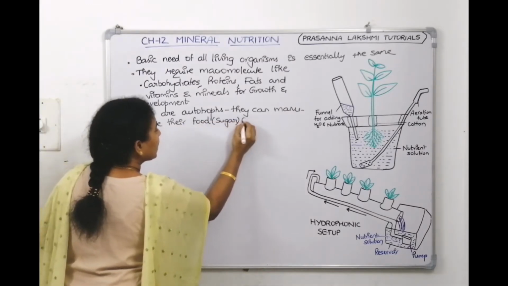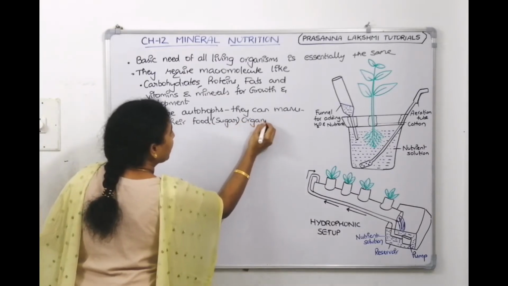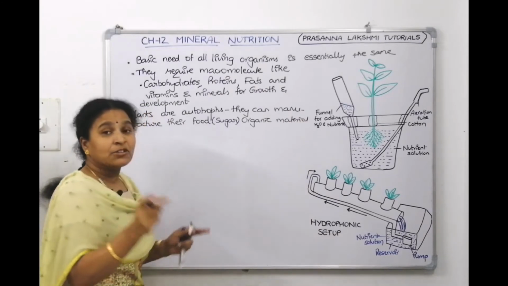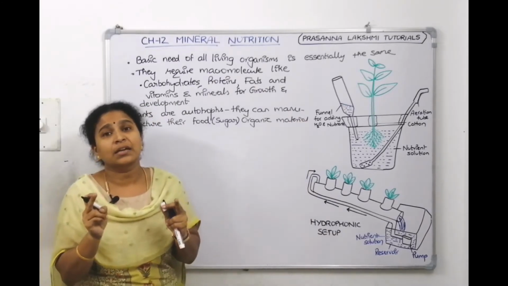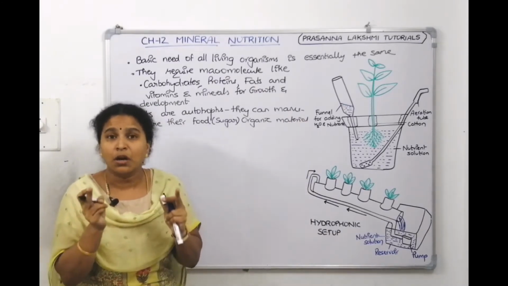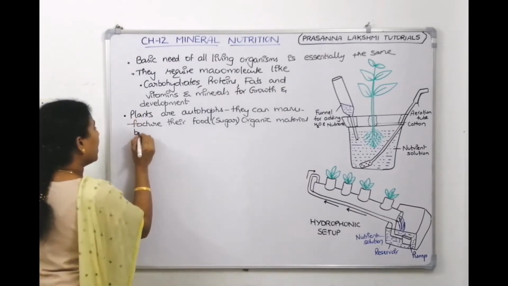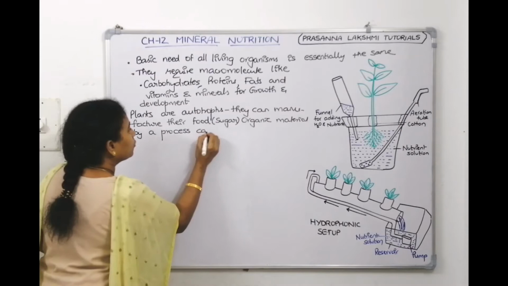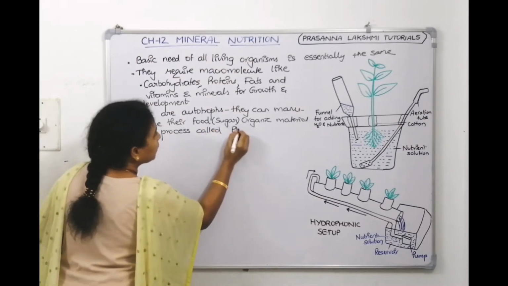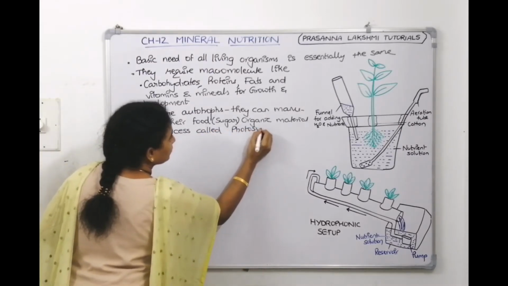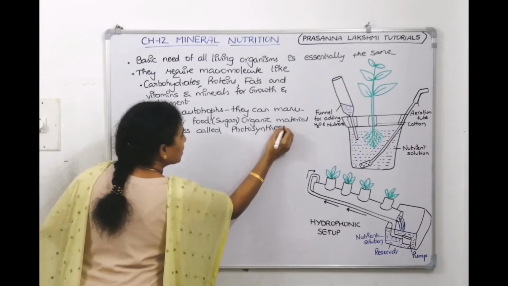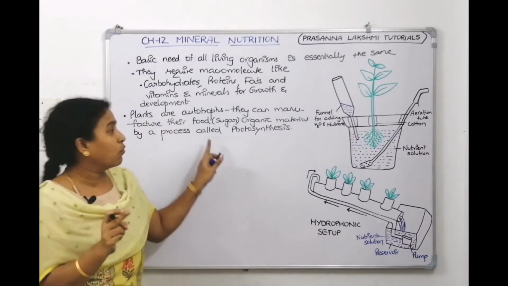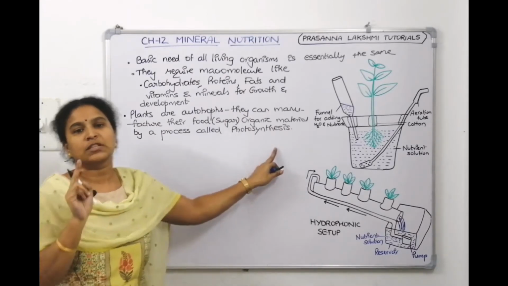Sugar is an organic material, an organic nutrient. Plant can manufacture its own organic nutrients by a process called photosynthesis. What is the process called? Photosynthesis, right? Organic nutrients you need not supply to the plant. Plant can prepare them on its own by photosynthesis.